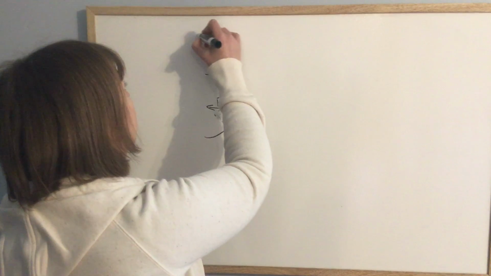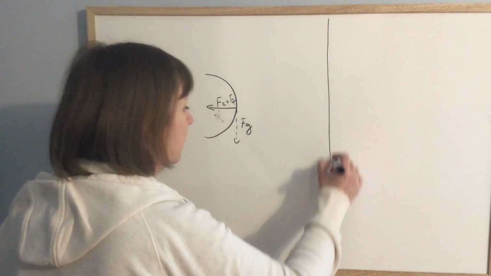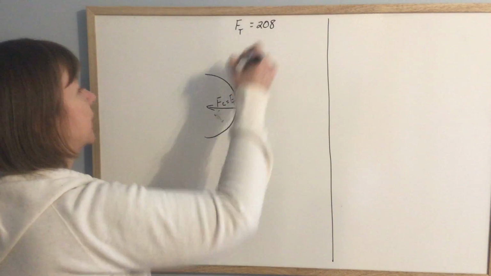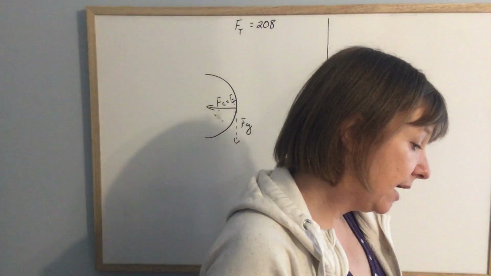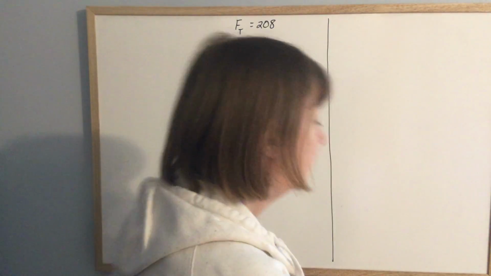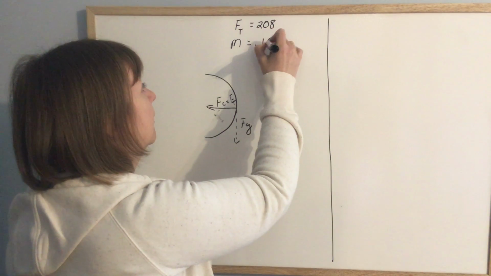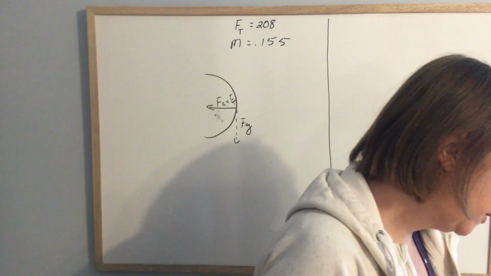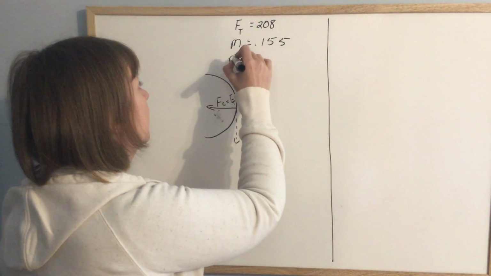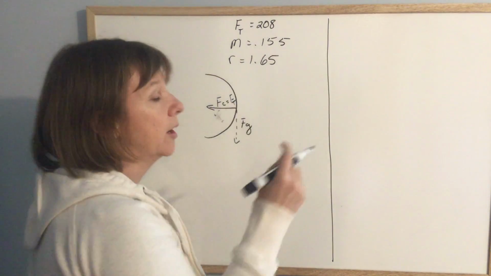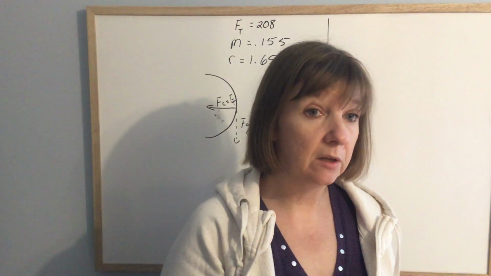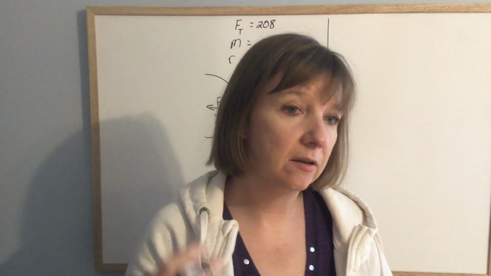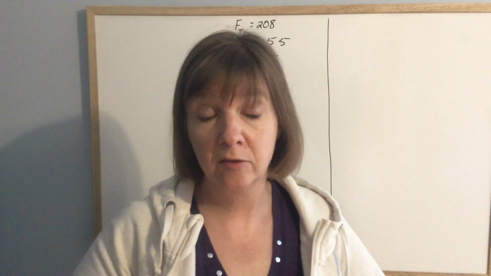208 newtons. So I'm going to break this board up, and I'm going to do that over here. So force of tension was 208 newtons, and the mass is 0.155. And I'm not going to spend a lot of time because I did this yesterday, but I need this for the explanation. 0.155, and the radius is 1.65. And the question was, what is the maximum speed? So I'm looking for a velocity. What is the maximum speed that you can twirl it before the string breaks?